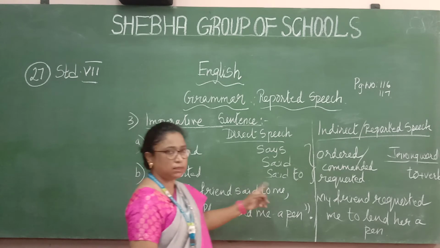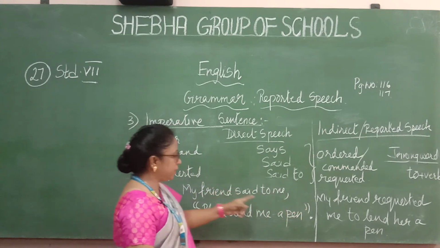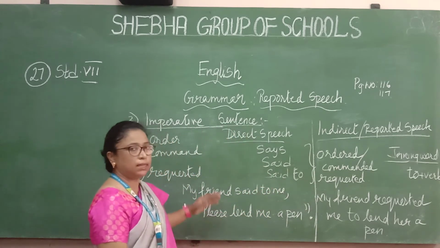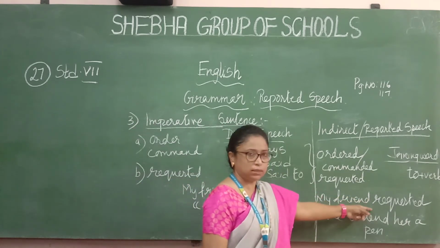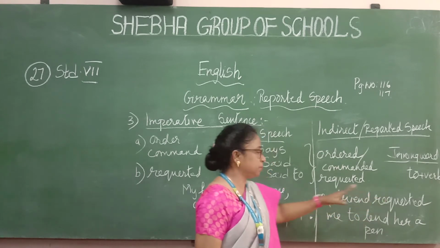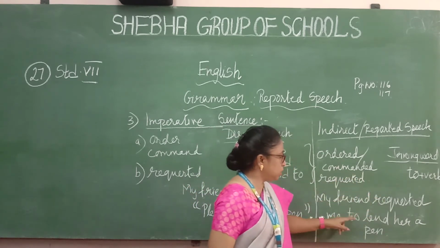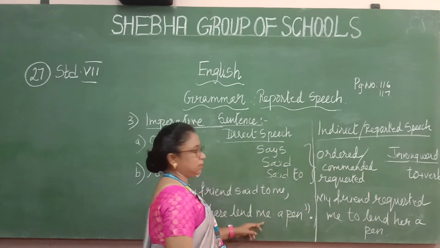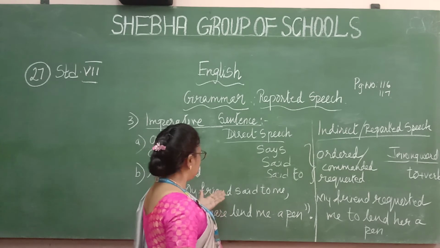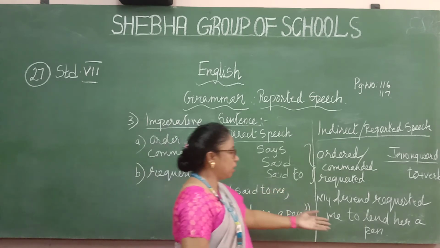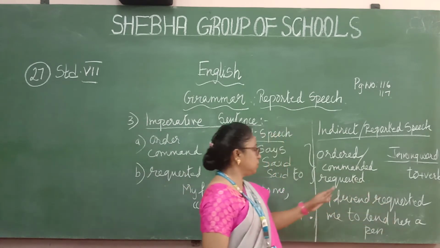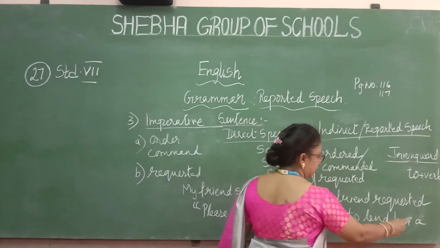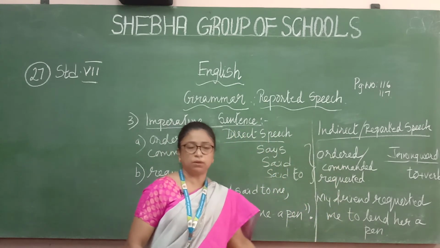So now see the answer in indirect speech. My friend said to will change to requested now. Got that now? If the sentence has got please, then automatically said to will change to requested. My friend requested me to lend her or him a pen. Got that now? Because it is just me, it is not your friend. It can be a girl or a boy, so accordingly you must put his or her there. So my friend requested me to, see, to plus that verb, to lend her a pen. That's the answer. So this part I hope you understood.